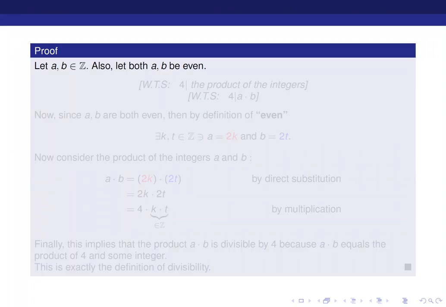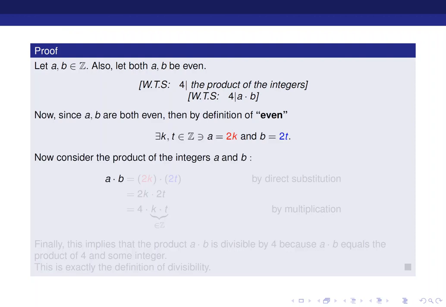Okay, so we begin by writing the word proof, and we are supposed to begin with two random even integers. So I'm going to start with a and b being the integers, and I want them both to be even. I want to show in this problem that 4 divides the product of these integers. In other terms, WTS, which stands for want to show, that 4 divides a times b.